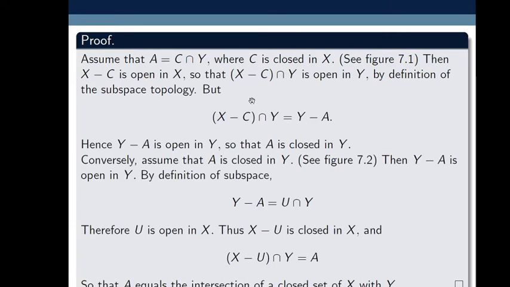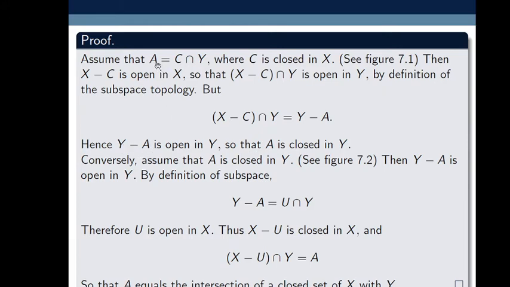But X minus C is an open set in X, and Y is a subspace of X. So Y minus A is open in Y, because by definition of subspace, every open set in a subspace is of the form of the intersection of an open set in X with Y. The open set in X is X minus C, and its intersection with Y gives Y minus A. So by definition of subspace topology, this is an open set. Hence Y minus A is open in Y. So by definition of closed set, A is closed in Y, as its complement in Y is open.